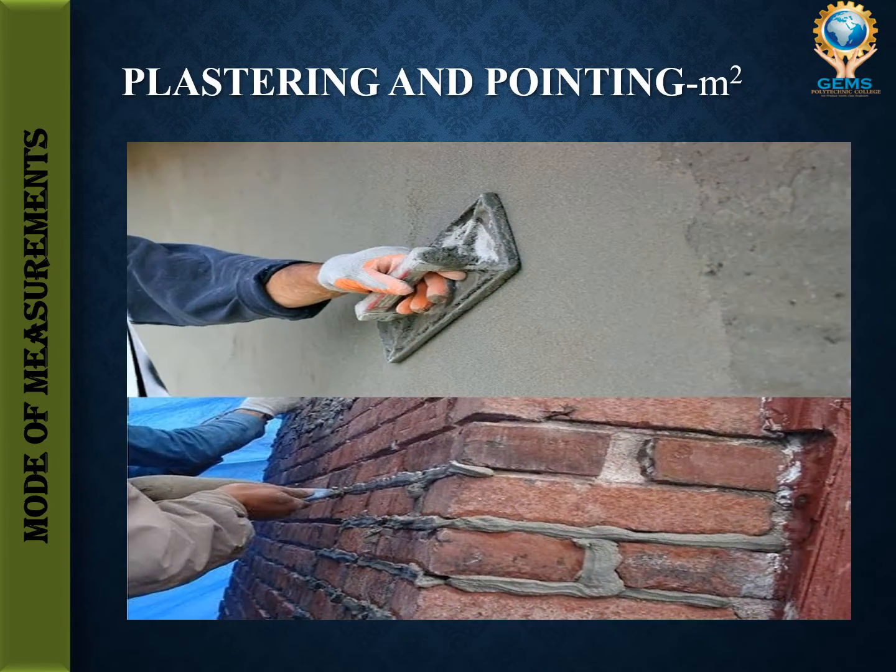Then the next one is plastering and pointing. Plastering means we will have cement or lime water, then whitewashing, then cement or color washing, then distempering work. These are the works under plastering and pointing. For distemper we need to calculate how many coats are needed, how many coats we need to apply. Then varnishing, then painting, by number of coats. These are the things we need to measure. It will be measured in meter square.